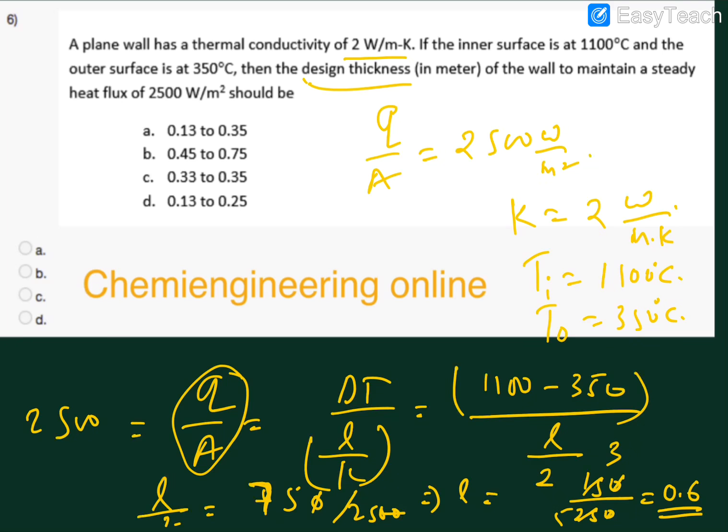You have to give the answer in a range. So which will be the right range? The right range will be B, because the others do not cover 0.6. So 0.45 to 0.75 covers 0.6. So this will be our correct option.